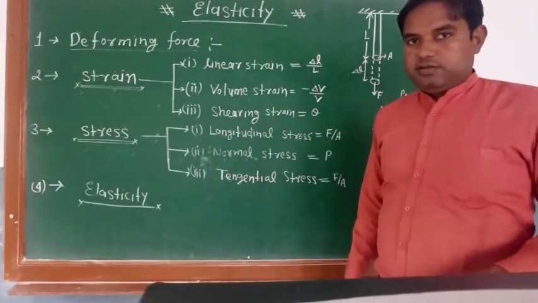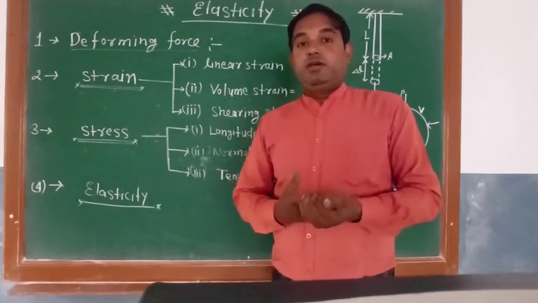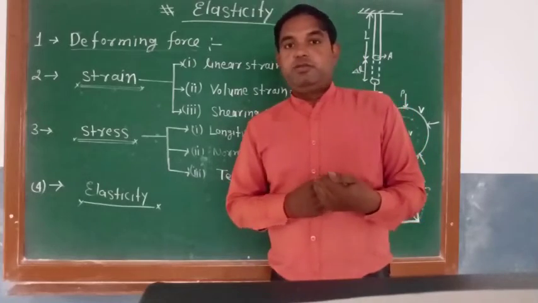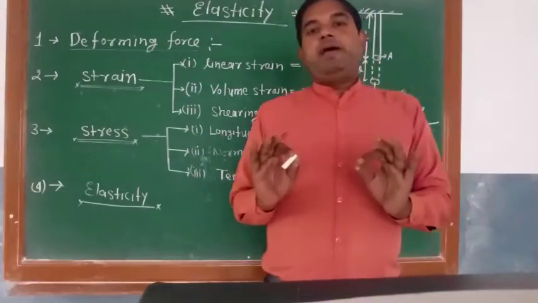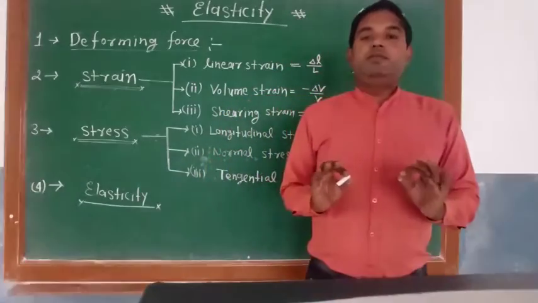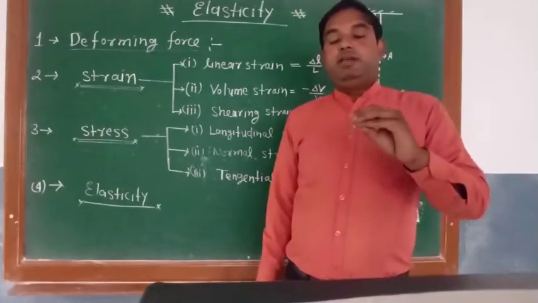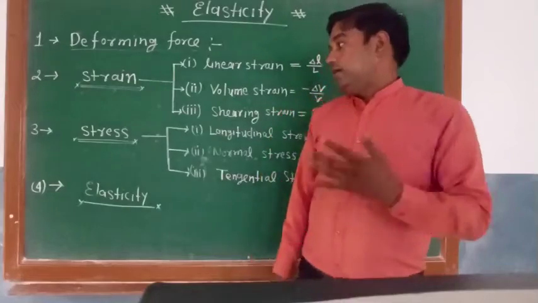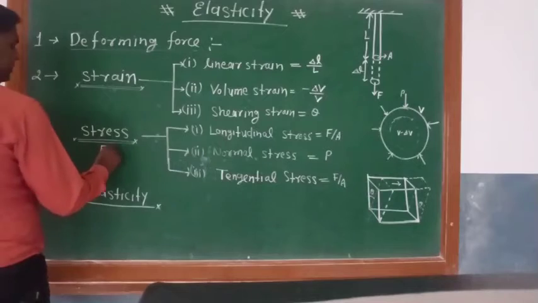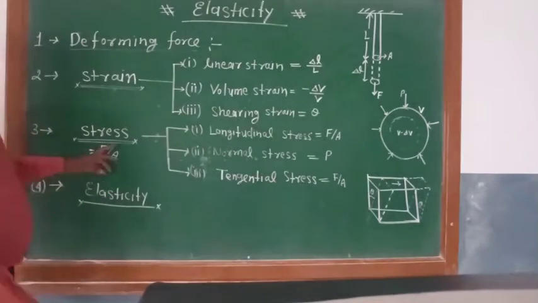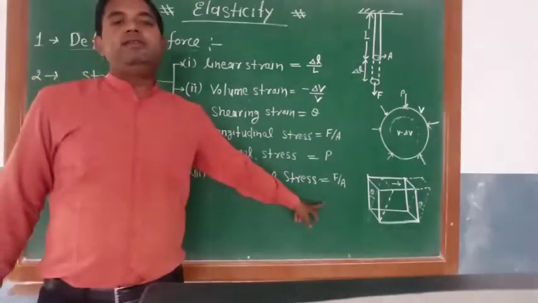What is stress? When we apply force on the body, the internal reaction force produced per unit area is known as stress. In simple wording: when we apply a deforming force on the body, the internal reaction force produced per unit area is known as stress. Simply, stress is force upon area. It is also of three types: longitudinal stress, normal stress, and tangential stress.